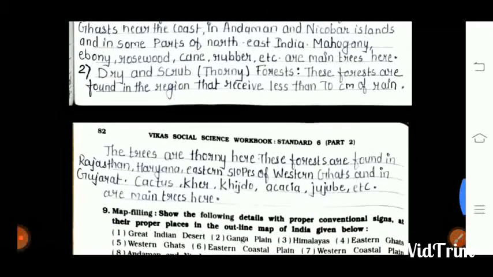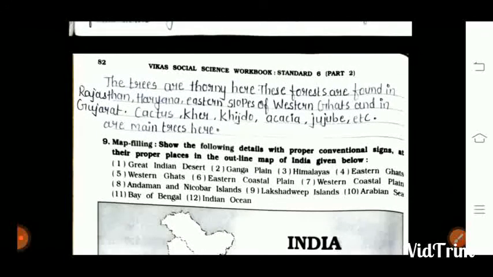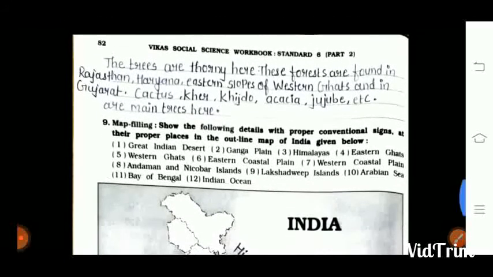The second is dry and scrub forest. You can write any two. These forests are found in regions that receive less than 70 centimeters of rain. The trees are thorny here. These forests are found in Rajasthan, Haryana, the eastern slopes of the Western Ghats, and in Gujarat. Cactus, kher, khijado, ekas, jujube, etc. are the main trees here.